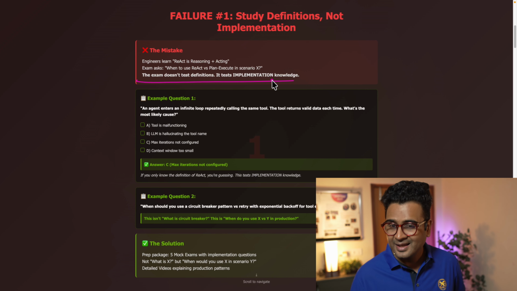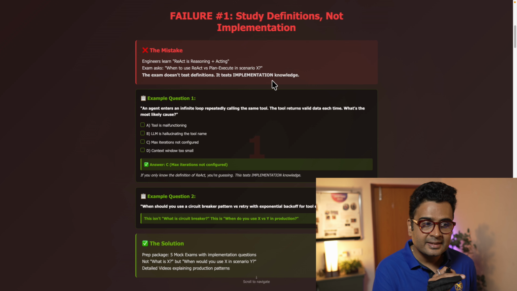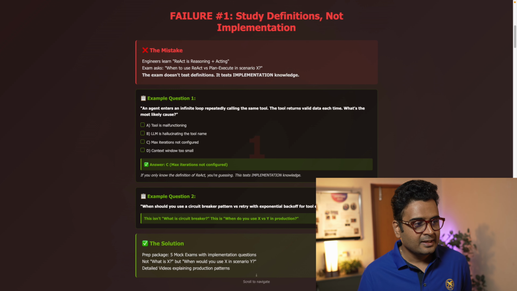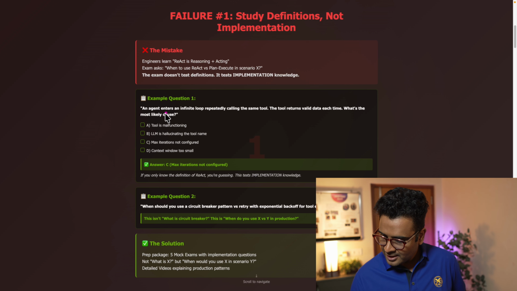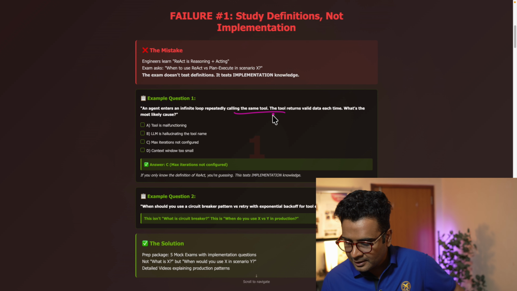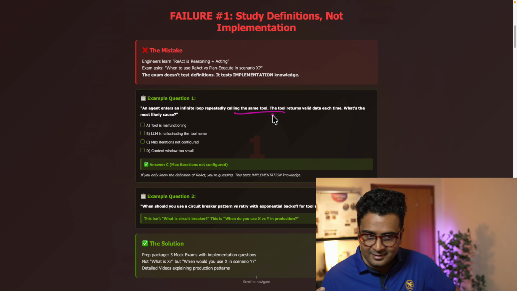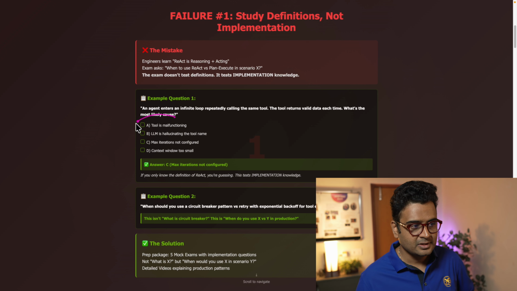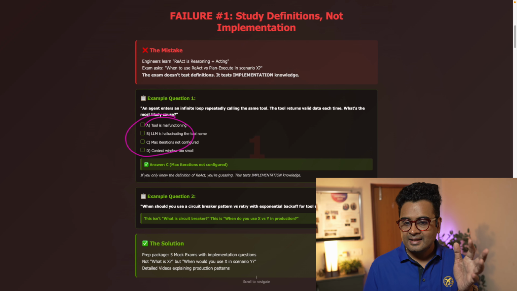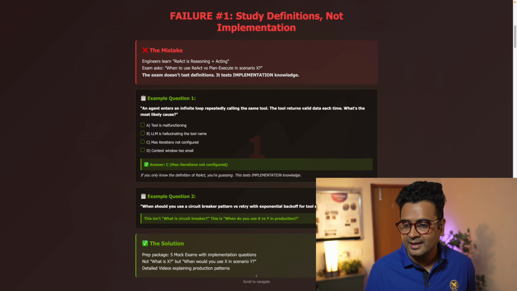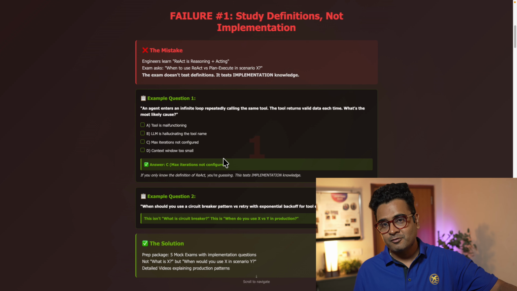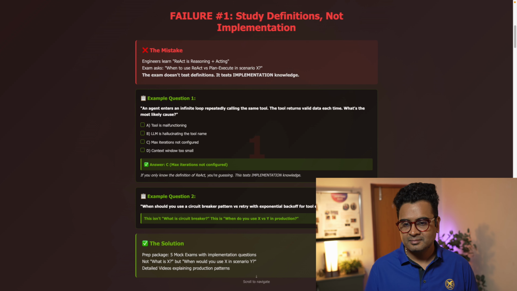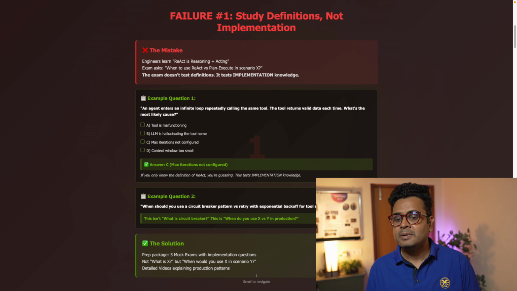But what they miss out on is that the examination does not test the definition. It tests your implementation knowledge. To give you an example, a question could be something like this: an agent enters an infinite loop, repeatedly calling the same tool, and the tool returns valid data each time. What is the most likely cause? Here, it is max iteration not configured. So, as you can clearly see, if you only know about, let's say, ReAct, then when answering these kinds of questions you would be guessing, because this scenario tests your implementation knowledge.